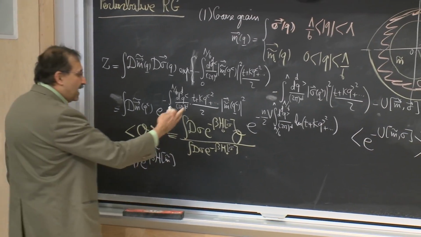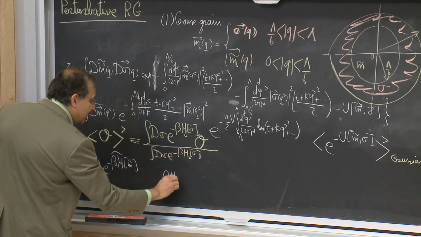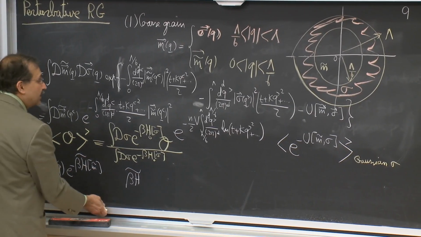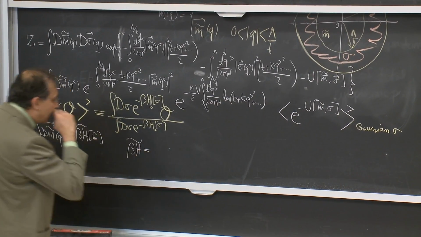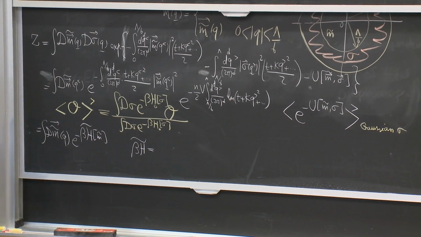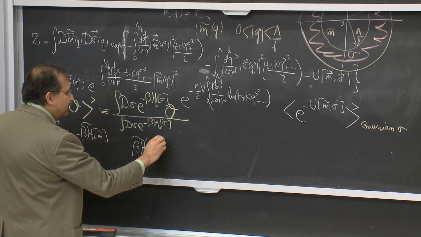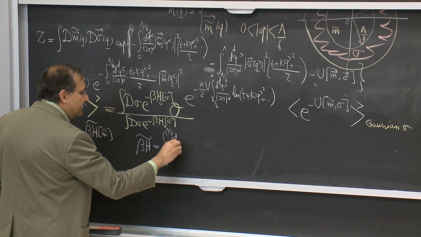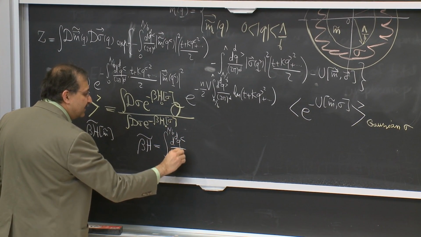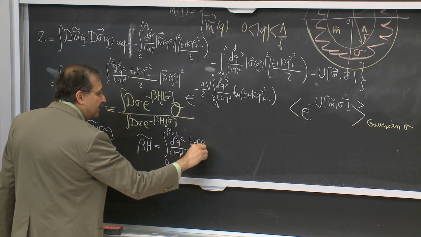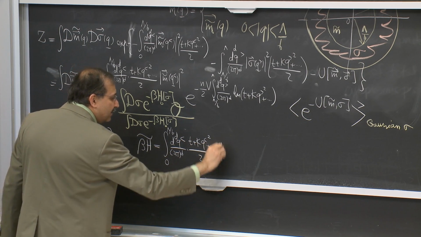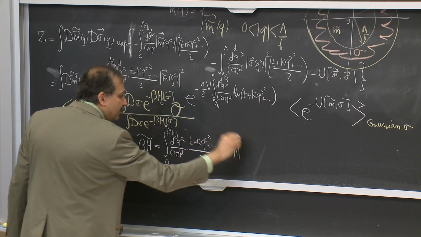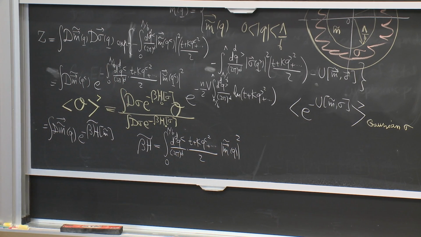And by definition, my beta h tilde that depends only on m tildes has a part that is the integral from 0 to lambda over b, d^d q over (2 pi)^d, the Gaussian weight, over the range of modes that are allowed.